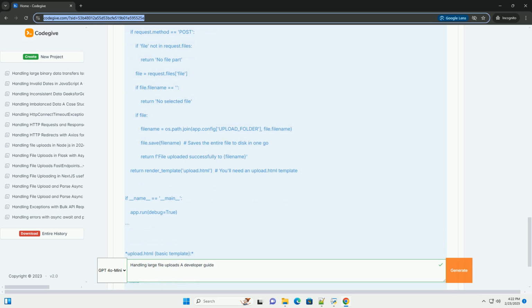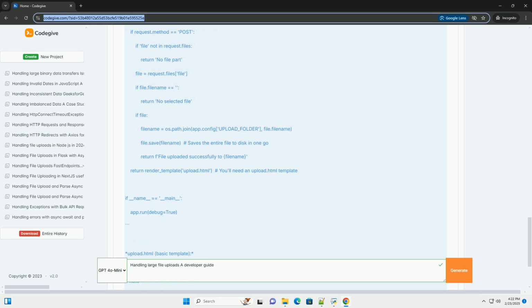Replace the asterisk with your website's origin, for example https://www.example.com. Be cautious about using an asterisk in production, as it allows requests from any origin.